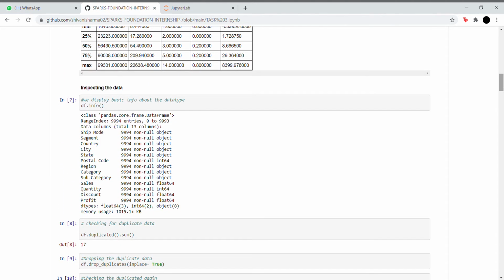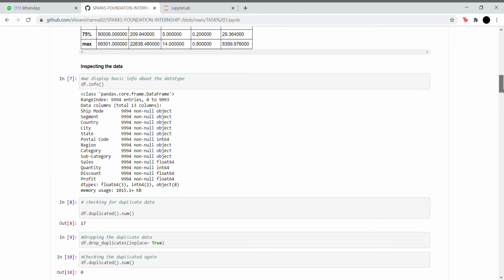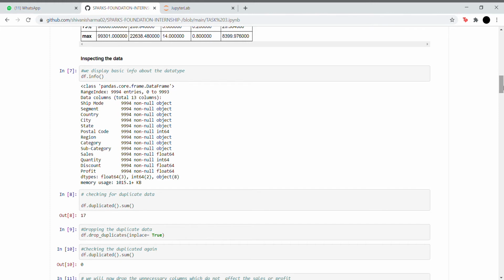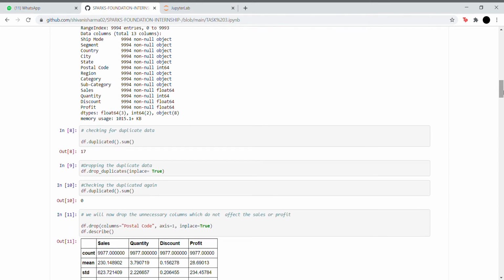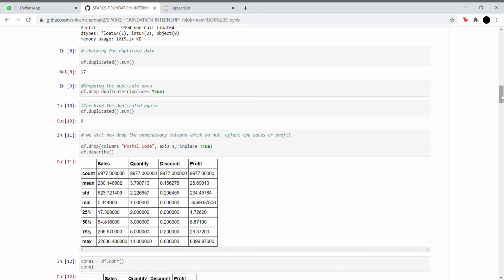We start by inspecting our data. We look for duplicates. We see that there's 17 duplicates data, and so we drop those duplicate data and check for them again. So we see that there are no more after we've dropped them. Then we see that we don't actually need the postal code column, as it is not affecting the sales or profit or any of our purposes, so we drop that.